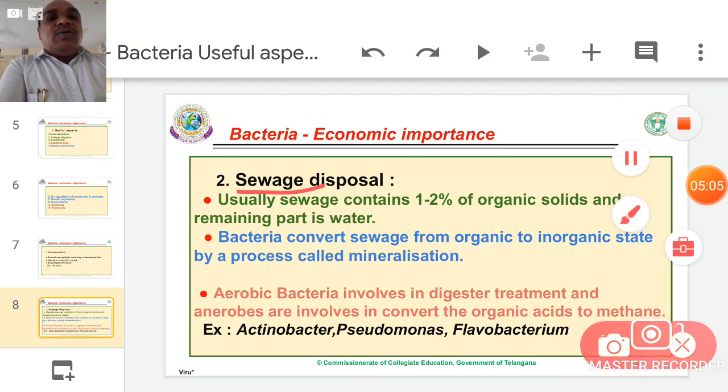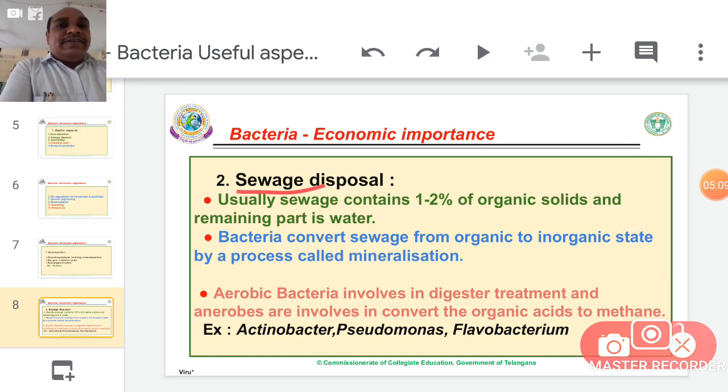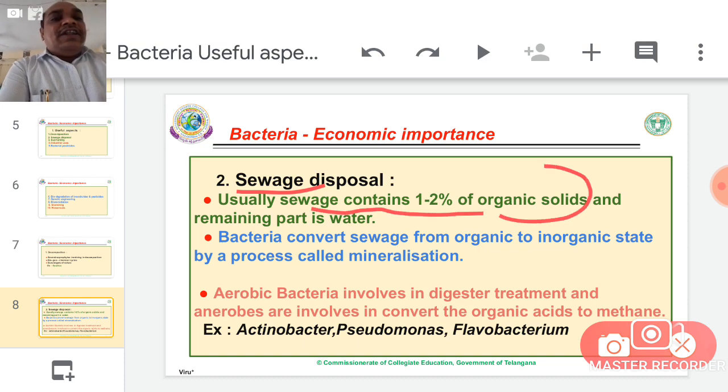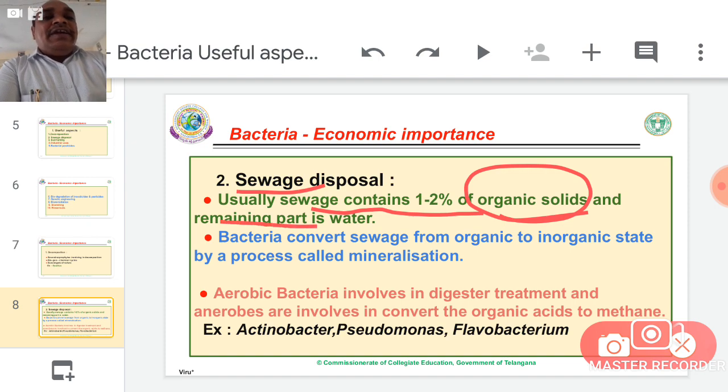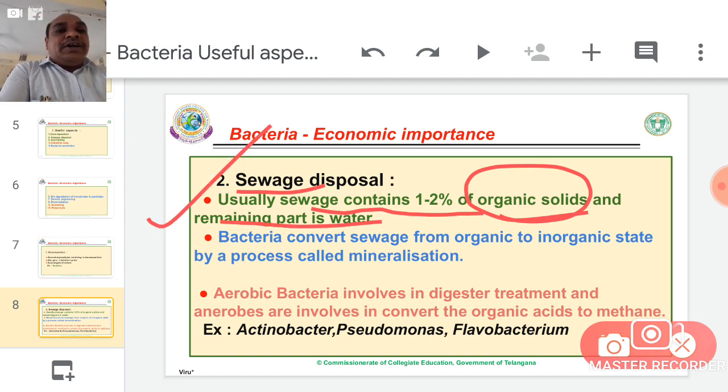Sewage is caused only by man's activity. The sewage may be industrial sewage or domestic sewage. Most of the sewage belongs to urban areas, the cities. Usually domestic sewage contains 1 to 2% of organic solids; in the entire sewage, only 1 to 2 percent is organic solids, and the remaining 98 percent is water.